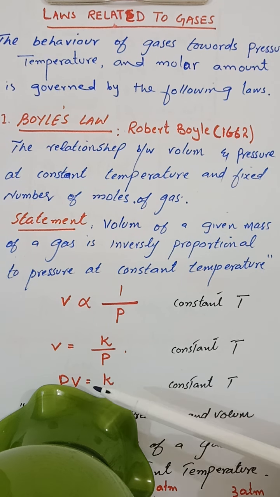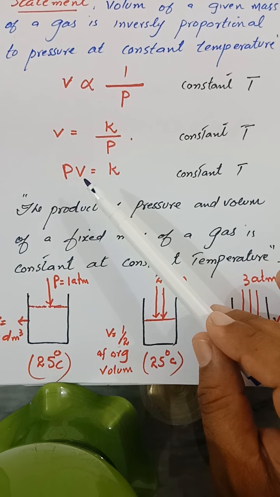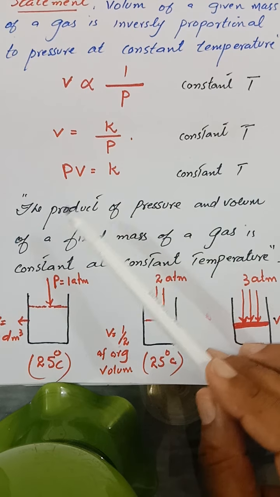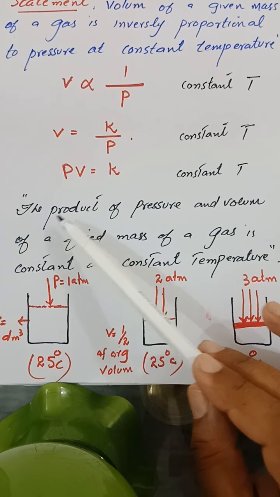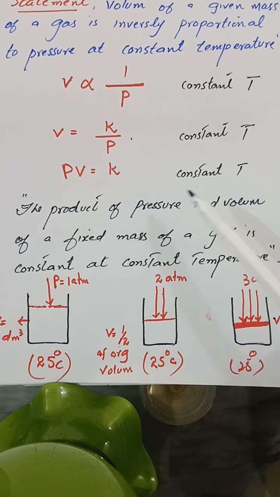This equation gives another definition of Boyle's law. The product of pressure and volume at constant temperature and fixed amount of a gas always remains constant. So Boyle's law can also be defined as the product of pressure and volume of a fixed mass of a gas is constant at constant temperature. If the temperature and amount of a substance remain constant, then the product of PV will always remain constant.